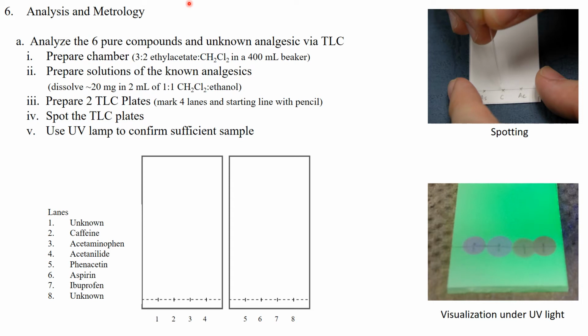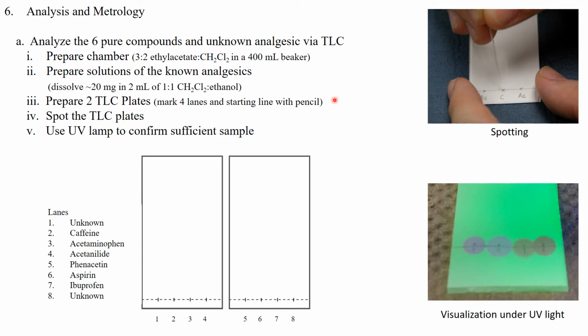So here's our methodology for analyzing 6 pure compounds that are unknown using TLC. We're going to prepare a development chamber. It's essentially going to be a 400 milliliter beaker where we're going to place in a ratio of 3:2 of ethyl acetate and methylene chloride. We're then also going to prepare solutions of our known analgesics by dissolving 20 milligrams of each in 2 milliliters of 1:1 methylene chloride ethanol solution.